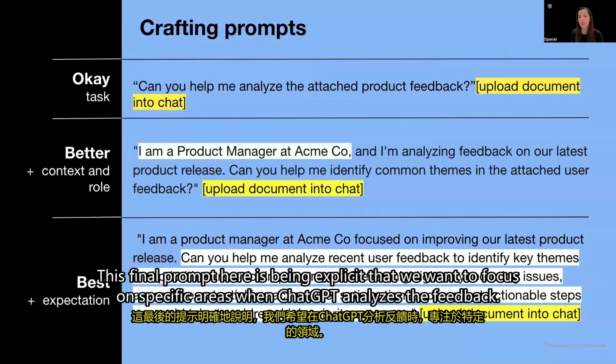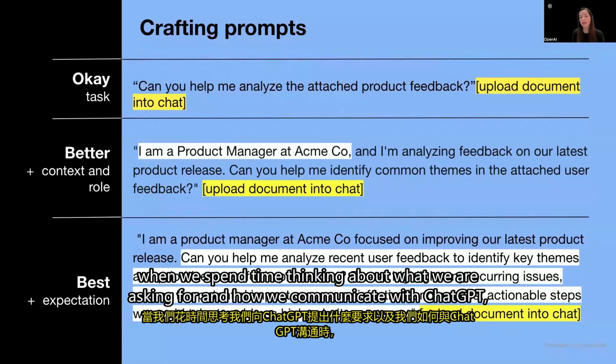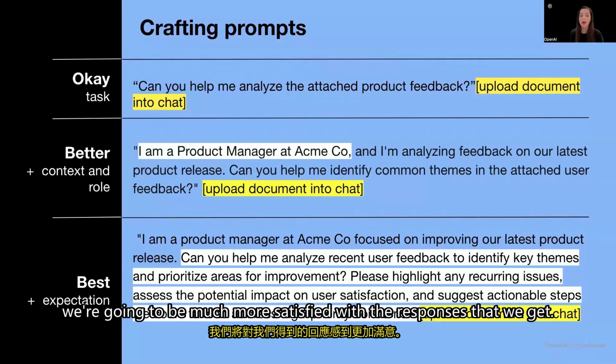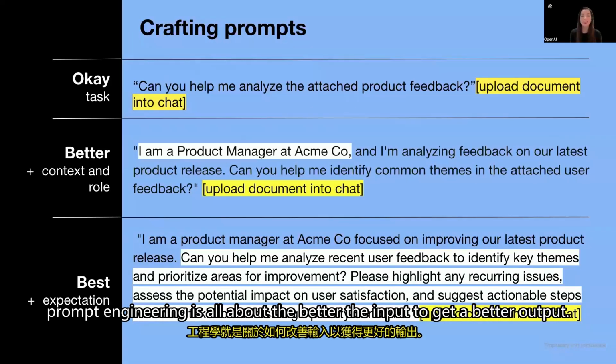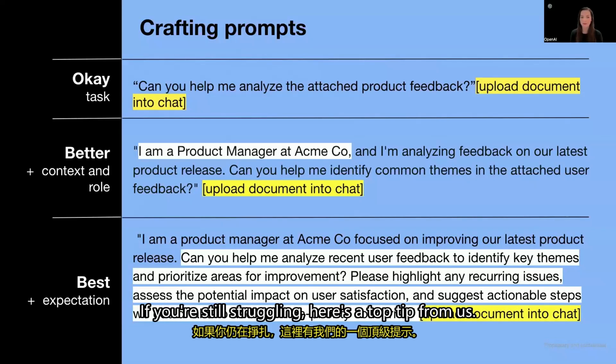So this final prompt here is being explicit that we want to focus on specific areas when ChatGPT analyzes the feedback. And to reiterate, when we spend time thinking about what we are asking for and how we communicate with ChatGPT, we're going to be much more satisfied with the responses that we get. So in short, prompt engineering is all about the better the input, the better the output.